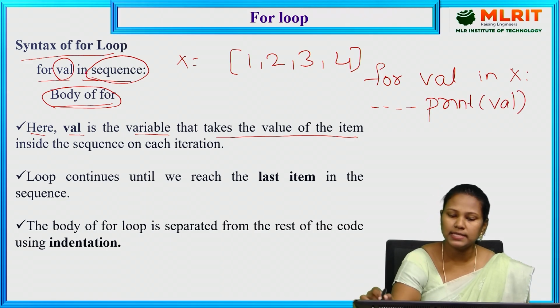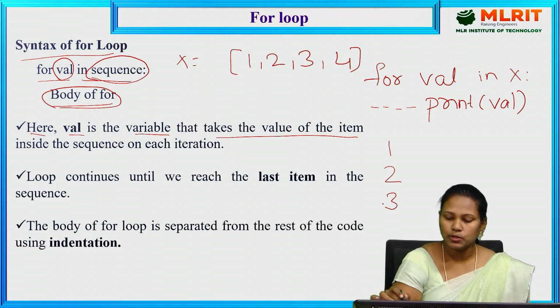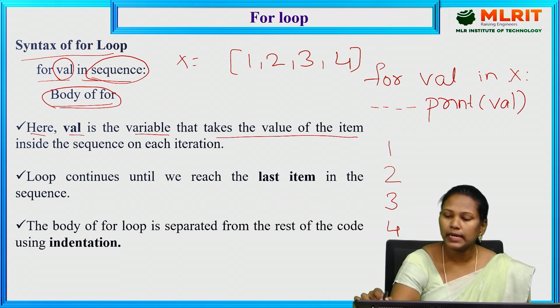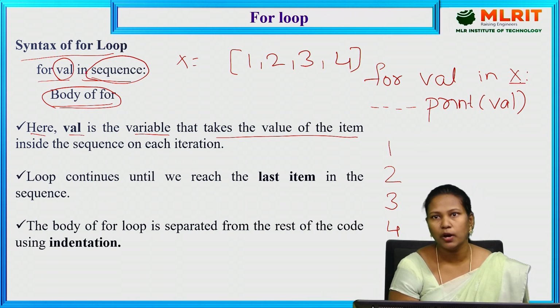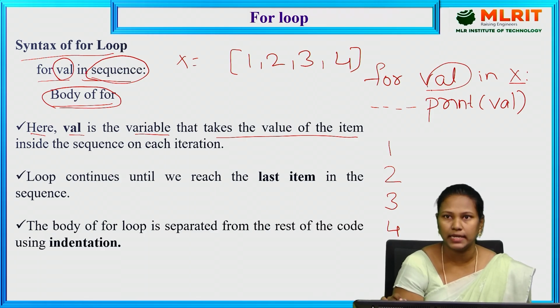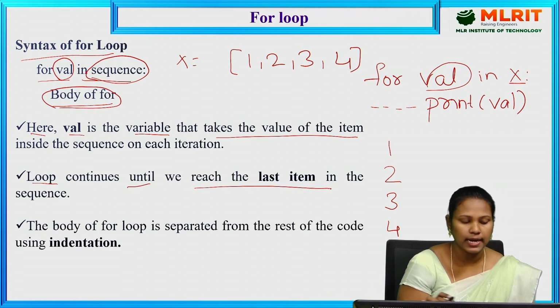means the x sends the first value here. So it prints the first. After that it sends the second value. It prints the second. And the x sends the third value. So it prints the third, and the x sends the fourth value. Then the condition fails, and it comes out of the loop. In this way it is printing each and every value. We call it iteration, iterating the values. The loop continues until we reach the last item in the sequence.